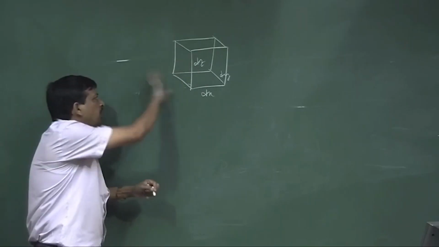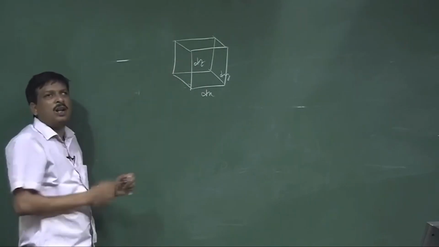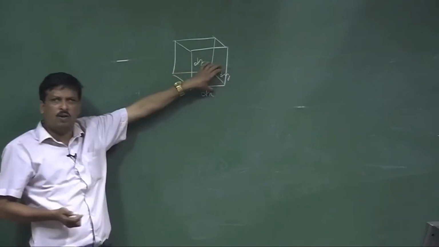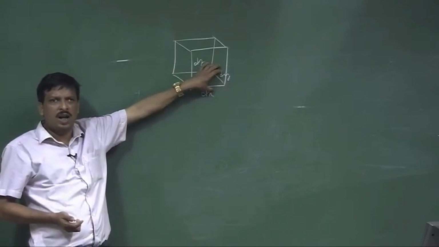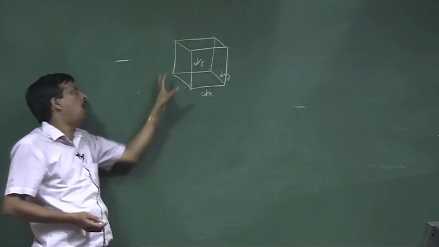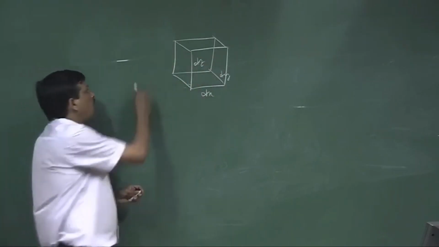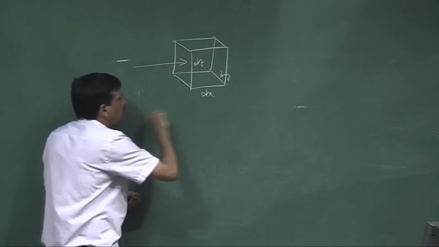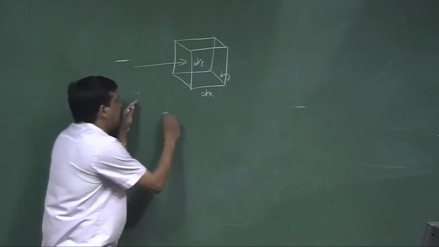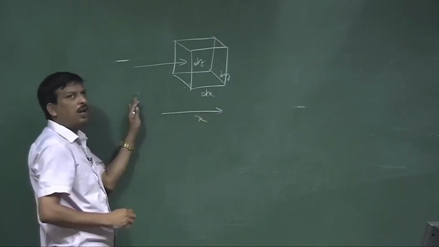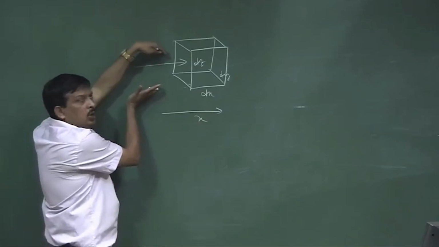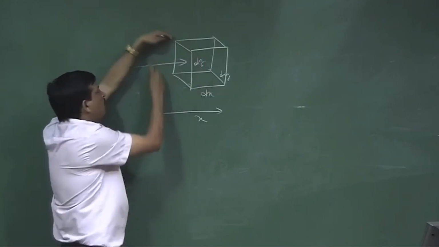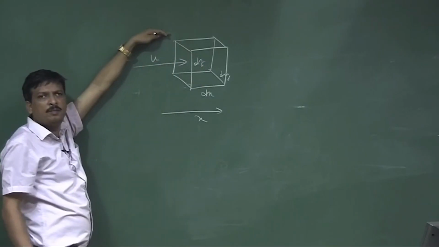If it is condensed, what will happen? What do you mean by condensed? Some particles will enter the volume. How do they enter? Because of the particle velocity. Let us say the wave is propagated in the x direction. Some particles will enter the volume, and what causes them to enter is the particle velocity.